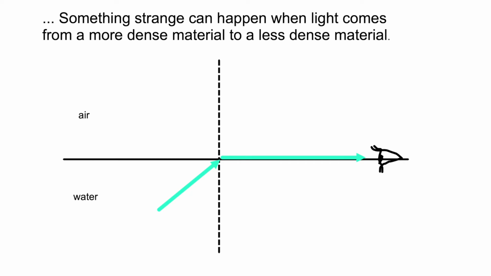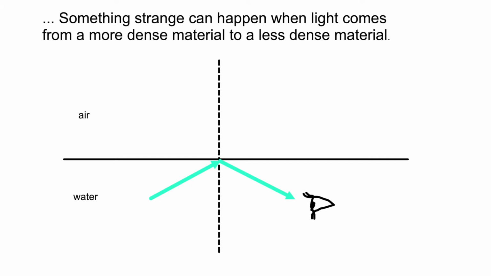Now, what if I increase the angle of incidence very slightly from here? Can I have an angle of refraction bigger than 90 degrees? The answer to that is no. In order to have an angle of refraction bigger than 90 degrees, the light would have to be going back into the material that it came from. We call that reflection. And we have the law of reflection, where the angle of incidence is equal to the angle of reflection.